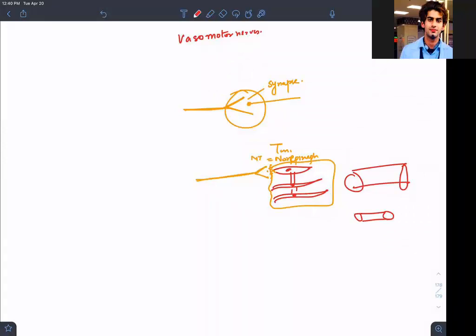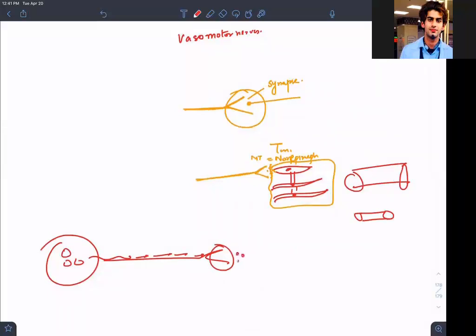The nerves are coming to the tunica media. They are not actually synapsing, but they are throwing their neurotransmitters, because the nerve fiber is producing the neurotransmitter in the cell body, which we'll be learning in physiology. I think we have taught you that already. So this neurotransmitter will then travel through the axon and reach the nerve terminal. And now this nerve terminal will deposit it on a specific stimulus, once you have a specific depolarization or a command from the central nervous system.